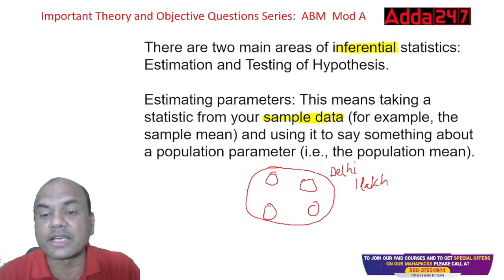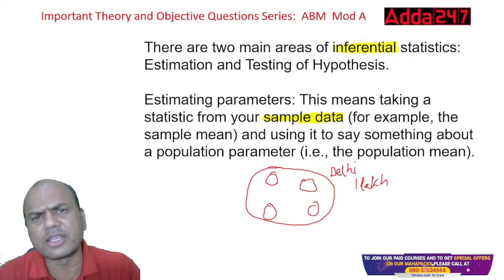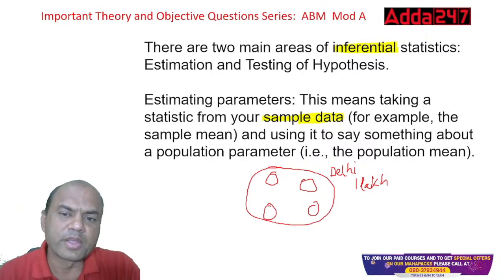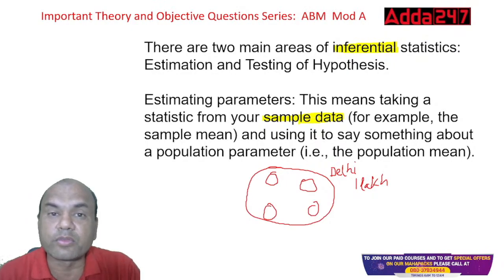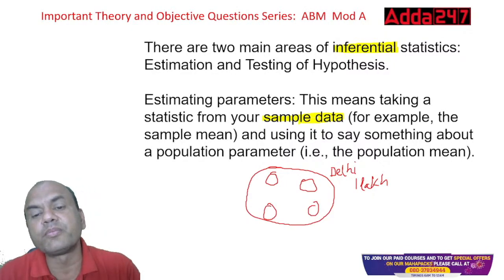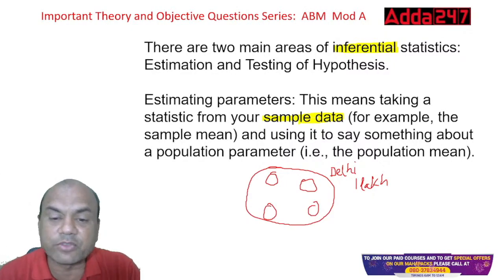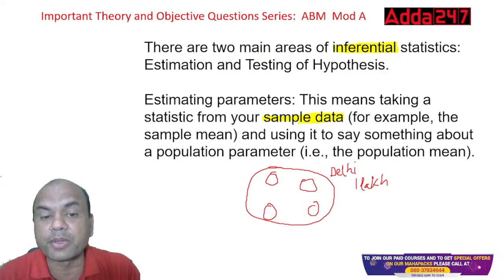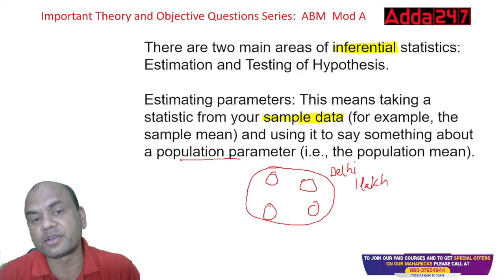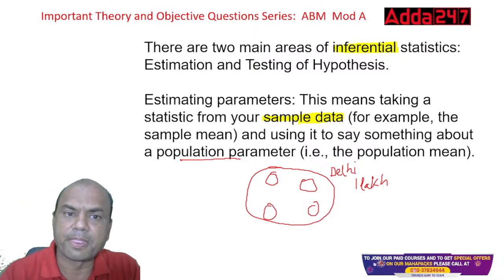Suppose I require the average salary of Delhi. Is it possible for me to take it from the entire population, going to every house and checking the salary? Not possible. So I'll take samples from, let's say, 4 corners. There can be more corners also. Find out the salaries and then use them to say something about the population, so apply it to the entire Delhi. That is estimation.